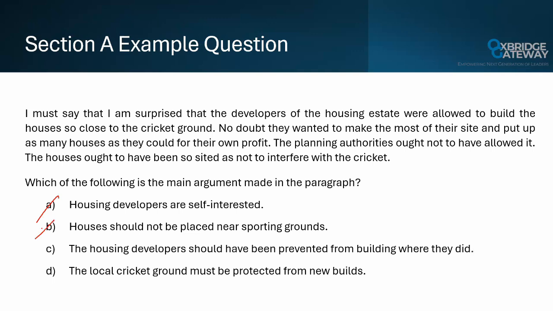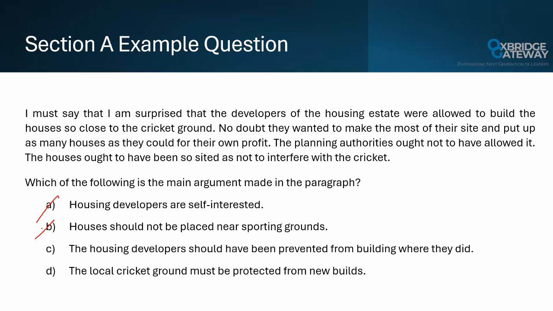Option C is more promising. It captures the overarching criticism of the planning authority well. Let's keep it in for now and check D. Option D focuses on protecting the cricket ground from new builds. Unlike answer option B, it is specific to this case, so it seems like a strong contender. Like many LNAT questions, we're down to 2 final choices. Now let's decide between them.